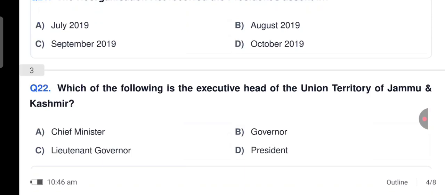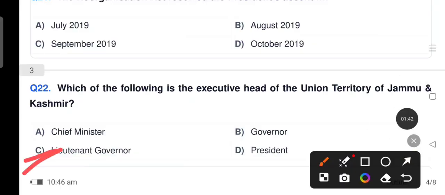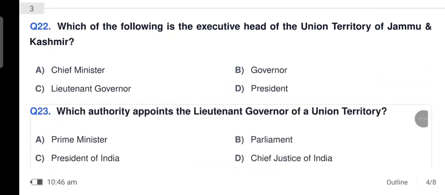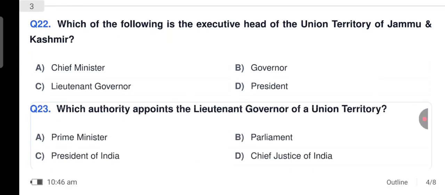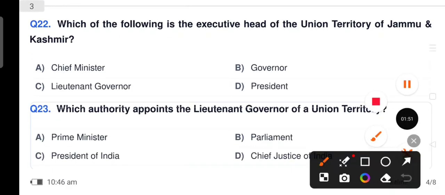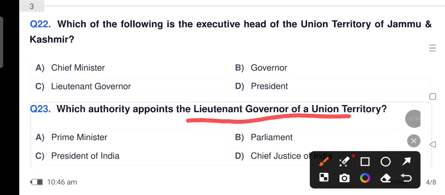Which of the following is the executive head of the Union Territory of Jammu and Kashmir? It is Lieutenant Governor. Option C. Which authority appoints the Lieutenant Governor of a Union Territory?